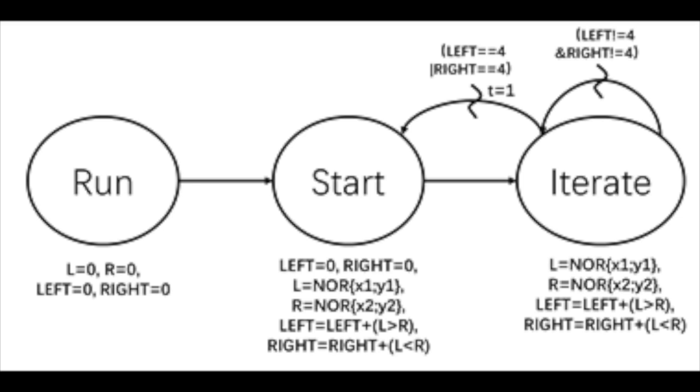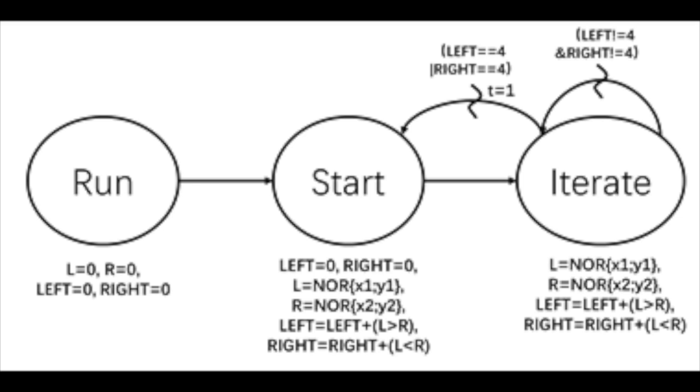This is the event graph that we came up with for our simulation model. We have a team left and a team right in our simulation model. It has 4 variables. Two of them, L and R, are the scores of a team in a game. For example, if team left scores 105, then L equals 105. And left and right are their scores in a series. For example, if team left won 3 games, then left equals 3.